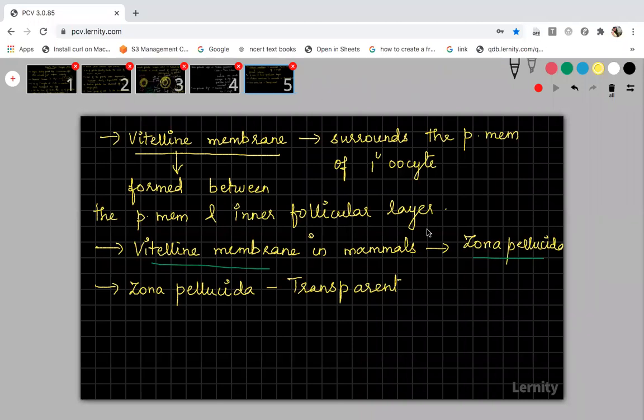So this zona pellucida is considered to be a transparent membrane, and very important, it is a non-cellular membrane. Non-cellular means it is not made up of cells. Then what is it made up of? It is composed of glycoproteins. Okay.